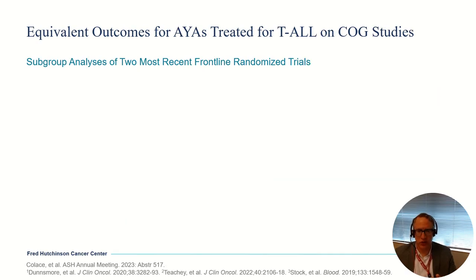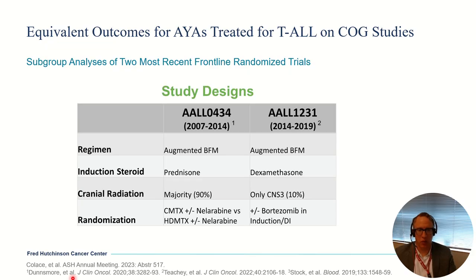Now, with those two studies described, investigators from the Children's Oncology Group actually have looked specifically at subgroups of young adults that were treated on these trials to see whether or not these different interventions helped. And these data were presented at ASH a few years ago. Just as a summary, the two trials in question here are the 0434 trial, that's the Capizzi methotrexate versus high-dose methotrexate randomization, and then the nelarabine versus not. And then the 1231 study, which was the bortezomib randomization, and then being assigned to skip cranial radiation if you had a really good response to systemic therapy.